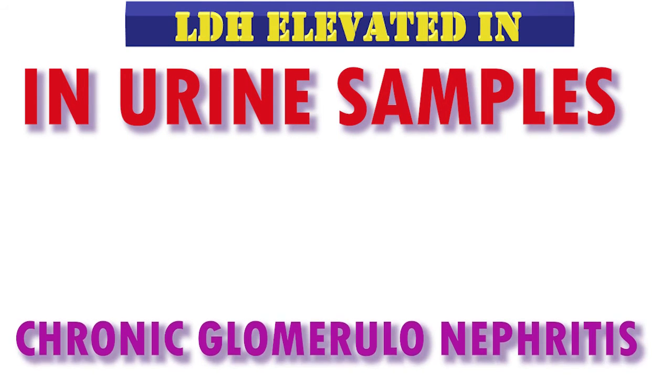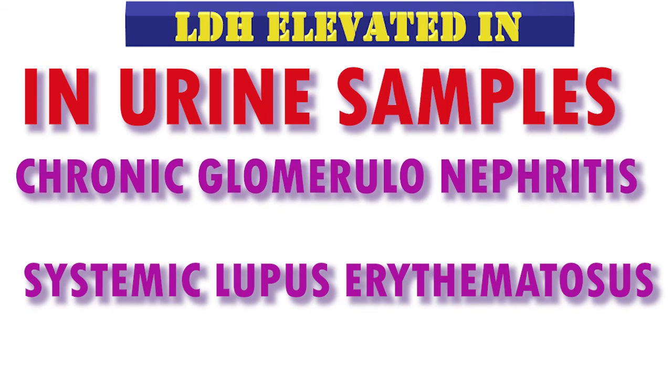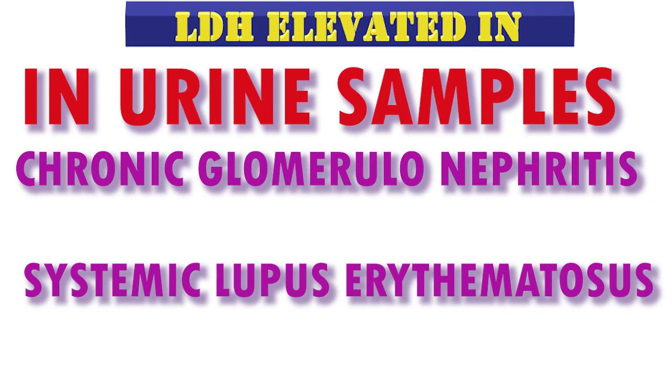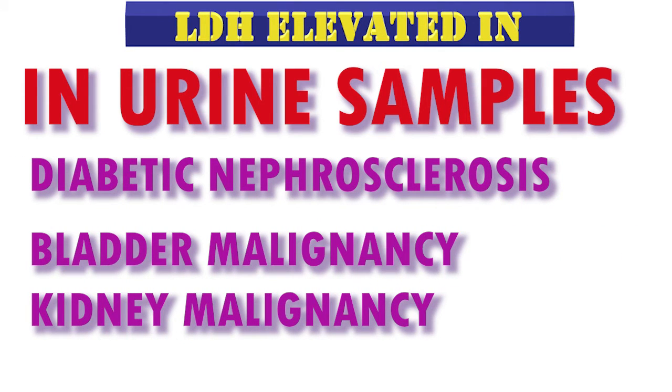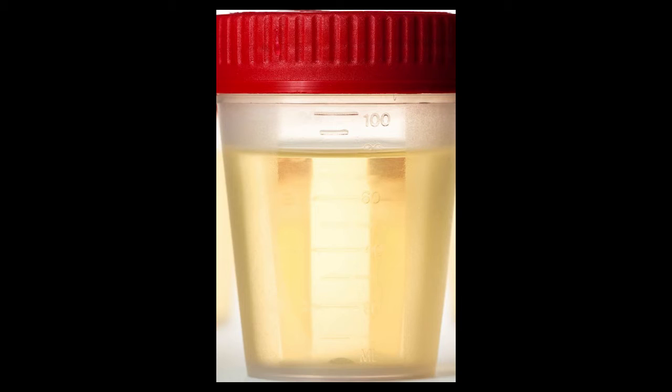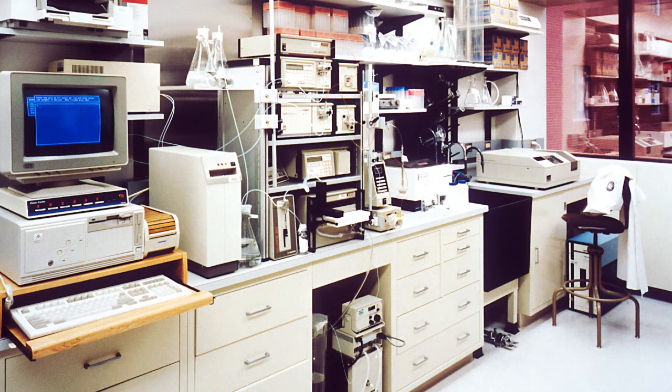Lactate dehydrogenase in urine. Elevated lactate dehydrogenase activity is seen in urine, 3 to 6 times higher than normal, in chronic glomerulonephritis, systemic lupus erythematosus, diabetic nephrosclerosis, and bladder and kidney malignancies. The pH of the urine and the presence of inhibitors like urea and small peptides may interfere with the test. In CSF, lactate dehydrogenase 5 is elevated in metastatic tumors.